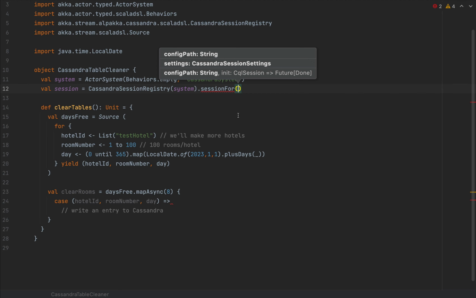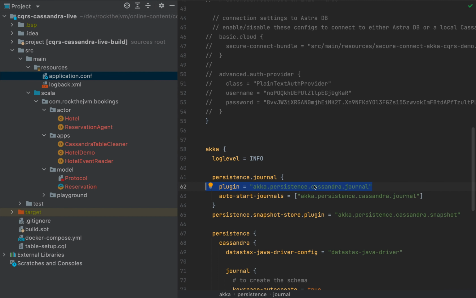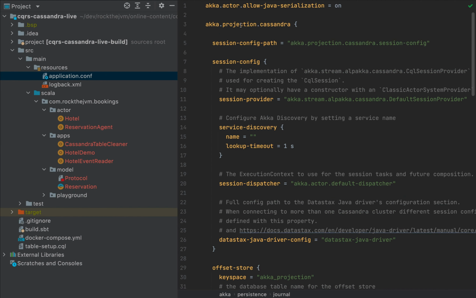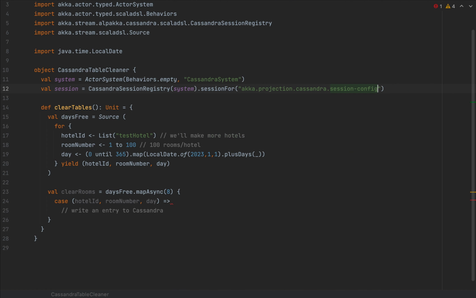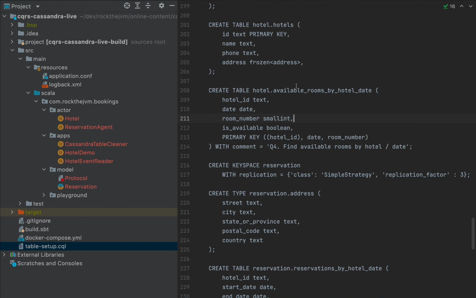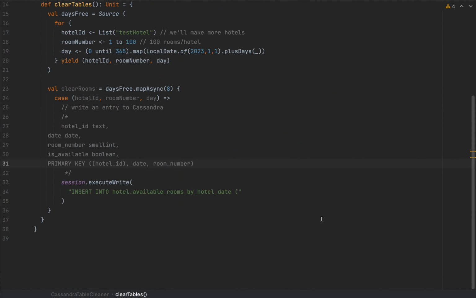And the configuration path you can find in application.conf. It's called Akka projection Cassandra session config. So this is the string that we want. So I'm going to go back and write that string. So Akka projection Cassandra session config. And with that session, I can actually execute a query to Cassandra. So I can say session.execute write, and I'm going to pass my insert. Now I have to be really careful about this insert because the names of the columns need to be matched exactly. So because I don't remember them by heart, I'm using the appropriate file.